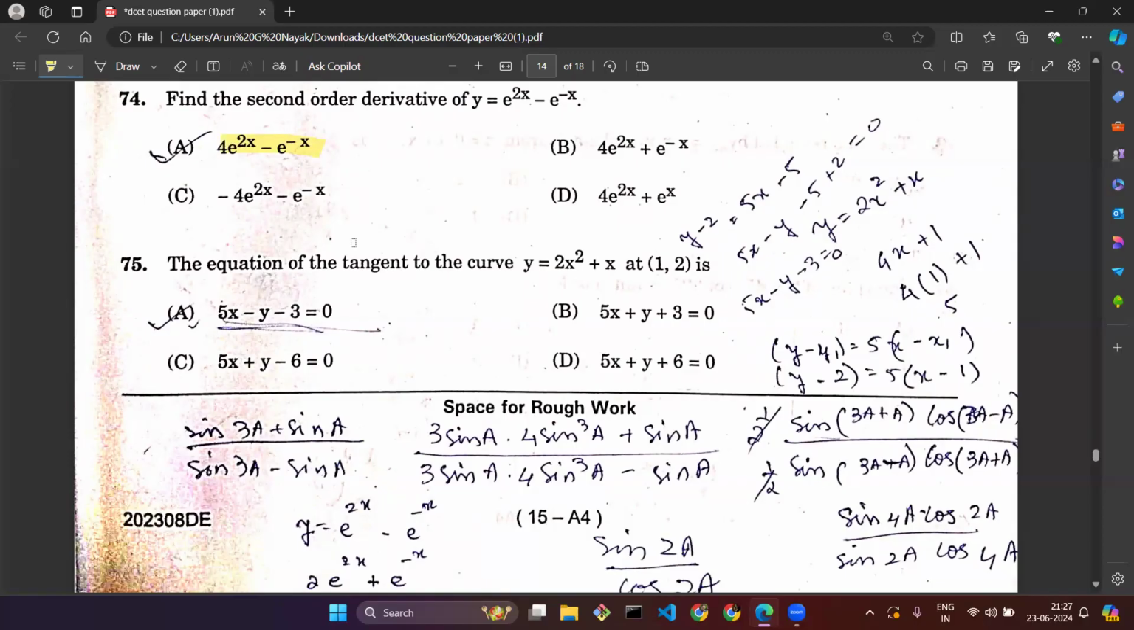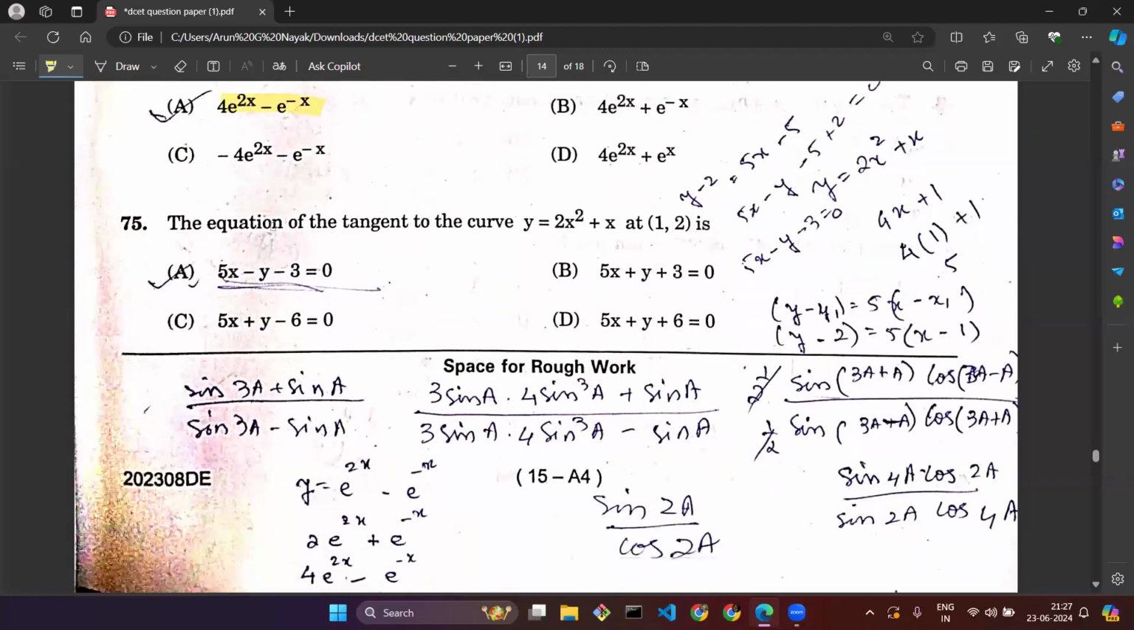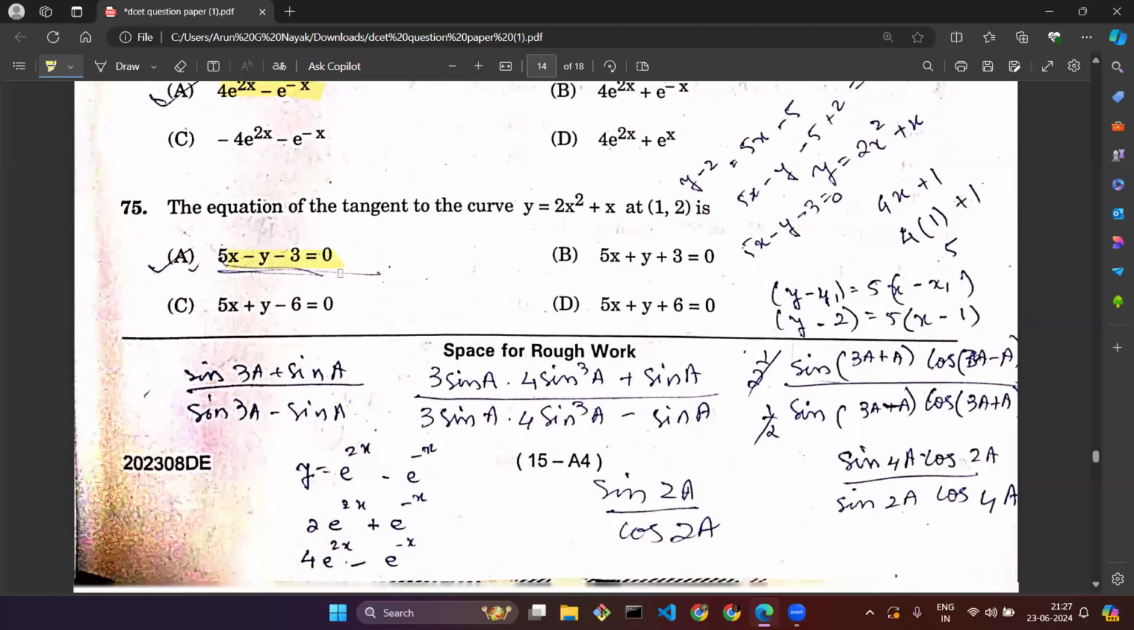Question number 75. The equation of the tangent to the curve y equal to 2x square plus x at (1, 2). For question number 75, the answer is option A, 5x minus y minus 3 equal to 0. You can just use the y equal to mx plus c kind of formula and find out.